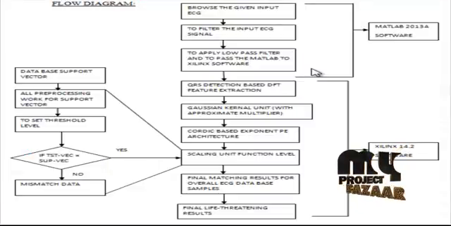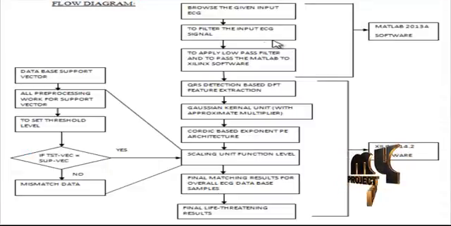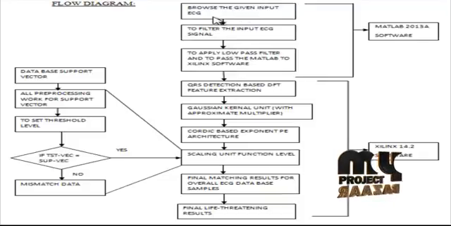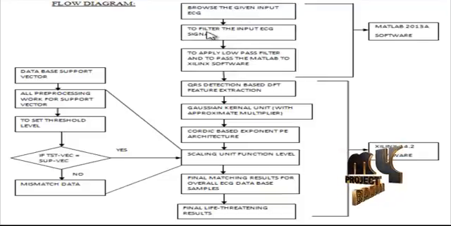This is our flow diagram for the product. First we select any one of the given input ECG signals to be browsed. Then we apply the filtering function. This function filters the selected input ECG signal by applying a low pass filter, and writes all the values to text format, because Xilinx only uses integer values, so we write all the values to text.